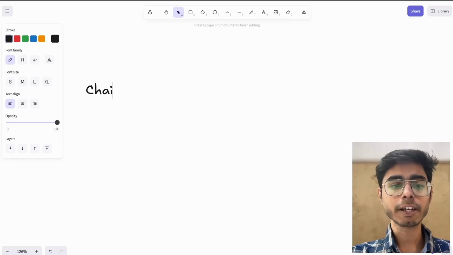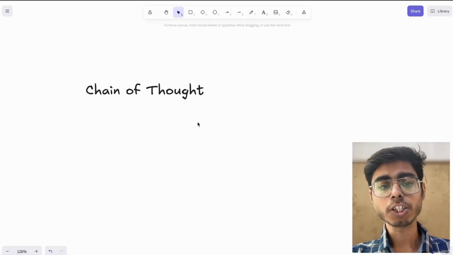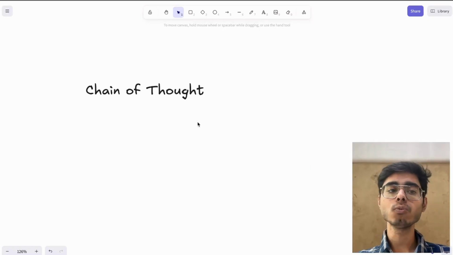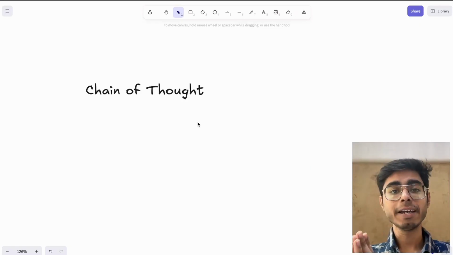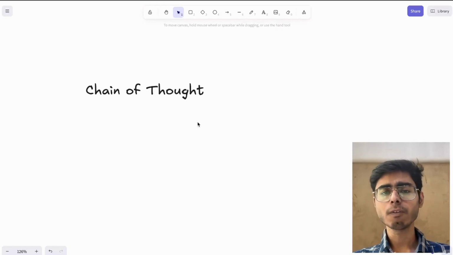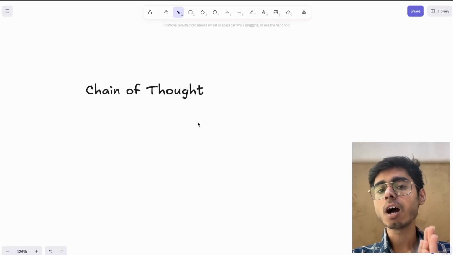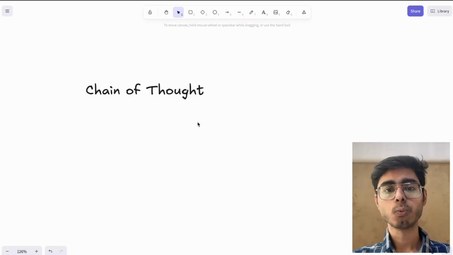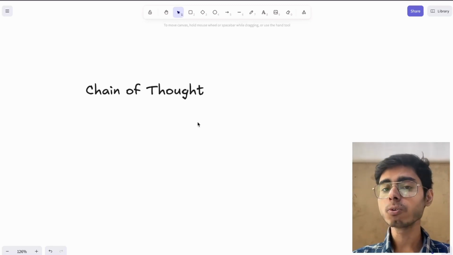Great. Let's go to the next term, which is chain of thought. So chain of thought means when you want your LLM to generate responses in steps, or you want to see the path that your LLM is taking, right? Let's say you give a puzzle or you give a mathematical problem. You want to see how the LLM is thinking, which are all the possible paths that LLM can take, and why it is taking that particular path. So you want to know the reason.